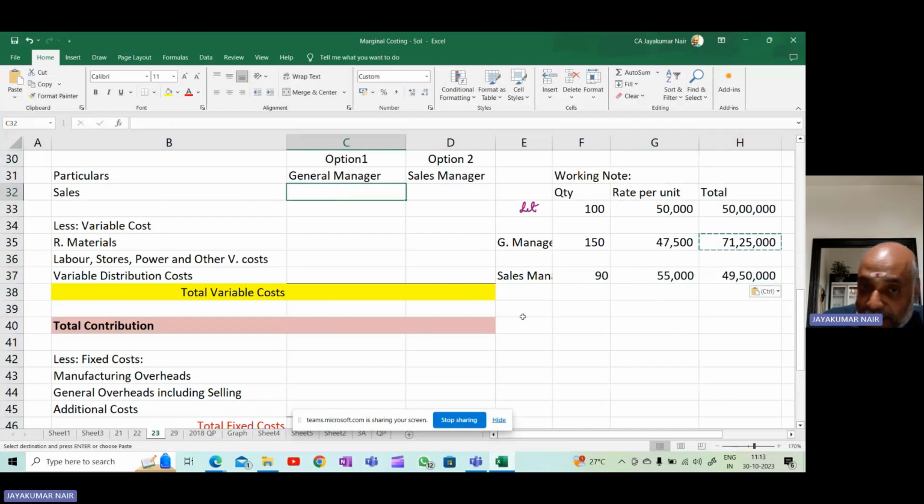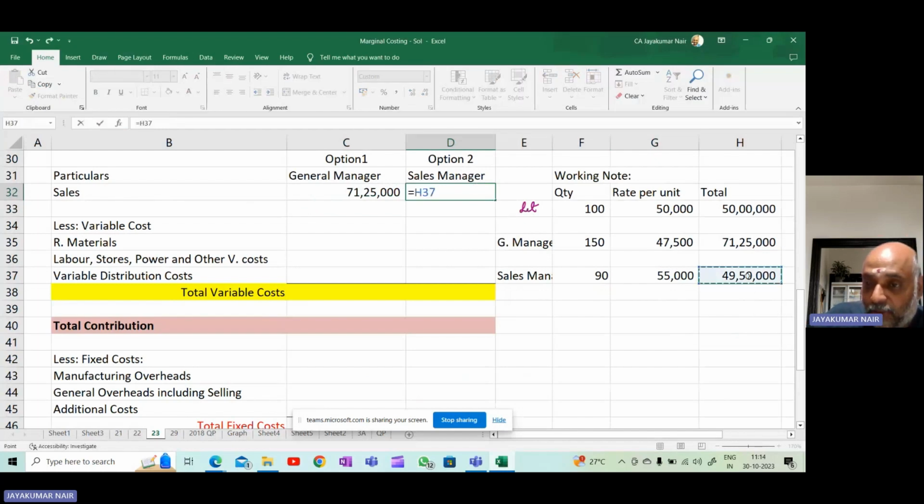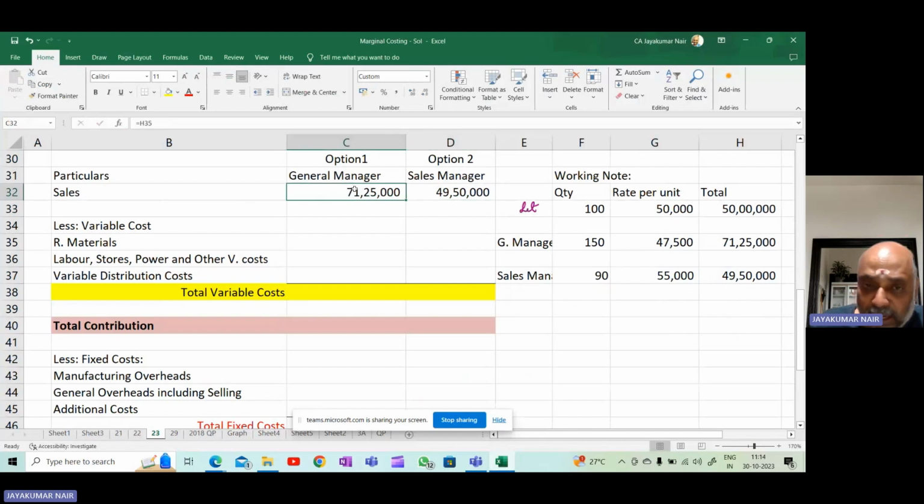So we are incorporating it here. Sales managers, sales option. If you take the first option, that is the general managers, sales will be 71 lakh 25,000, and option two, sales will be 49 lakh 50,000. So remember here, the demand for your product goes up by 10%. Okay, so there is an increase in 10%.